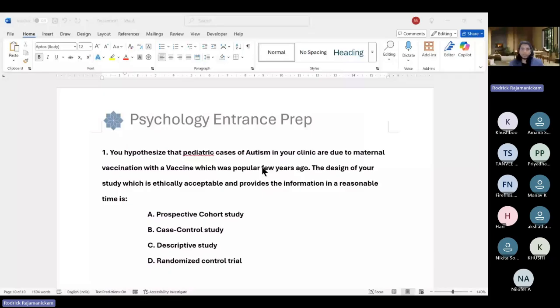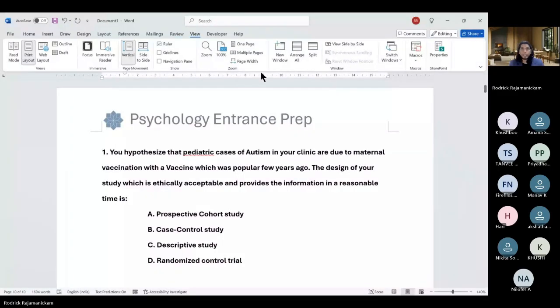Just confirm if you can see the screen where you see the Word document with the questions that are written there. Is it visible? Can you just confirm that? You can put in the chat also. Yes, sir, it's visible. Yeah, okay. So please make use of the chat if you want to ask questions. So note down questions that you want some more details on. Okay. So chat is working unlike last time. So please make use of the chat.